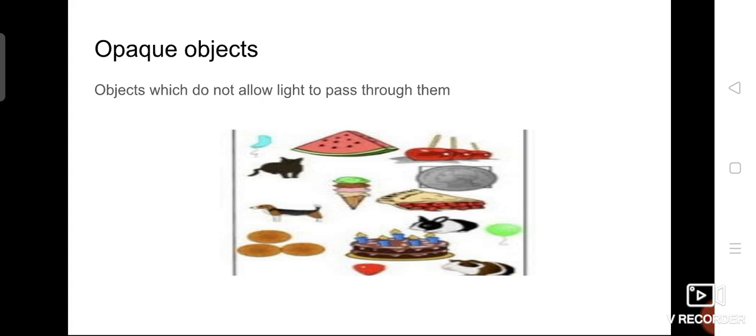So today's class is just an introduction. We have seen what light is, what the different types of light are, what the total package to view an object is, and what luminous and illuminated objects are. We also saw whether light falls on all the objects or not, and how an object allows or does not allow light to pass: transparent, translucent and opaque. So these are the things we have discussed today.